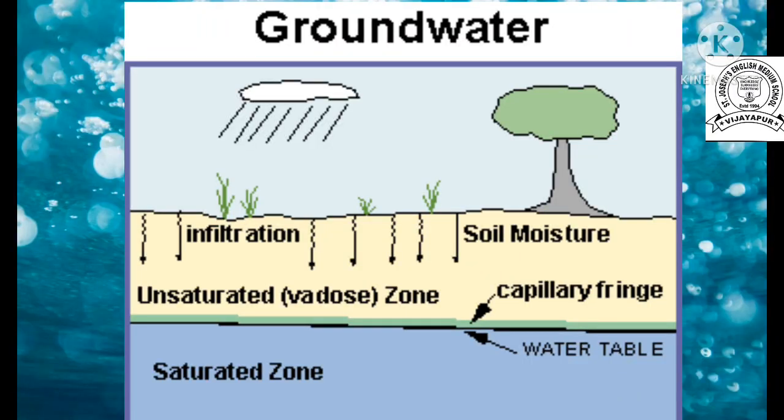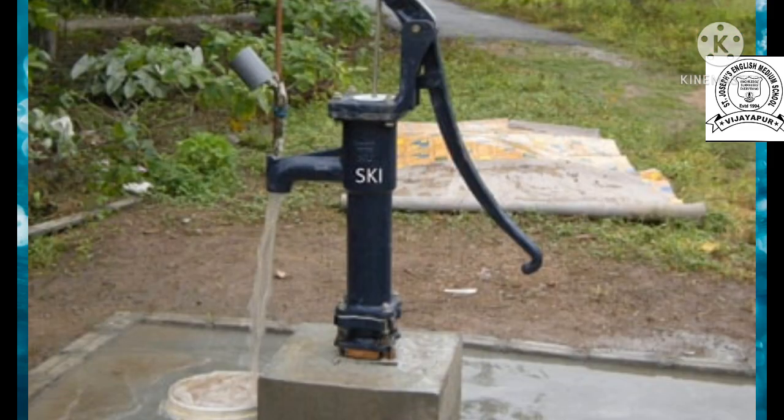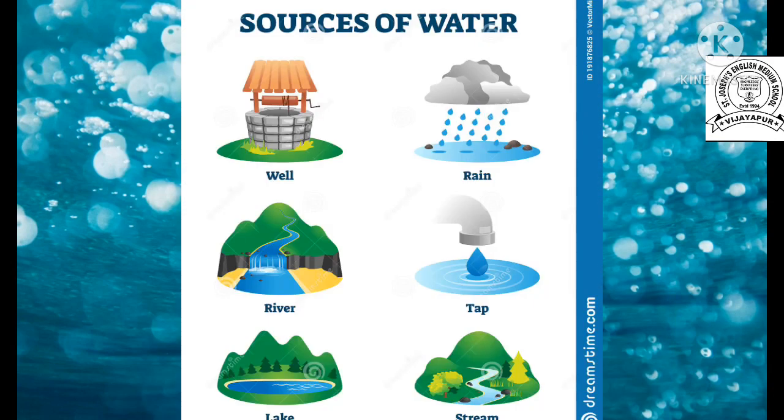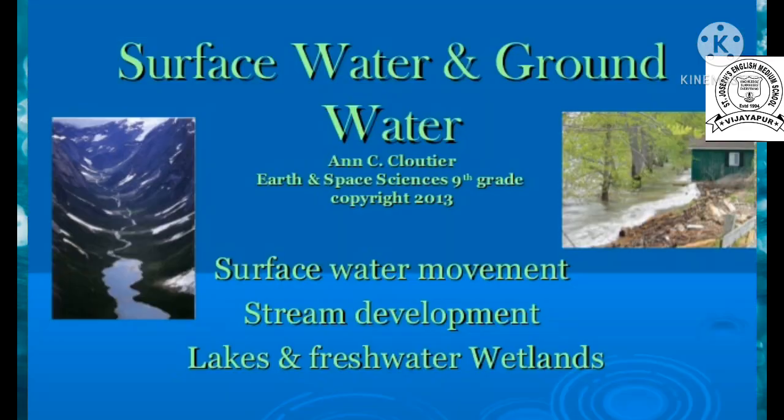Now, groundwater. Groundwater means the water which is present inside the ground. For example, tube well, hand pump and well. These are examples of groundwater. Got it, children? From these sources we can get the water. Which are the two sources? One is surface water and the other one is groundwater.